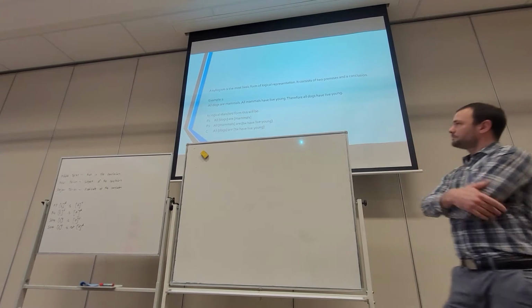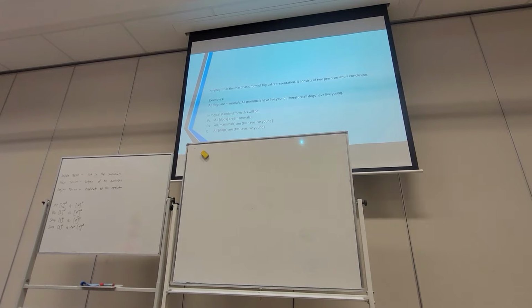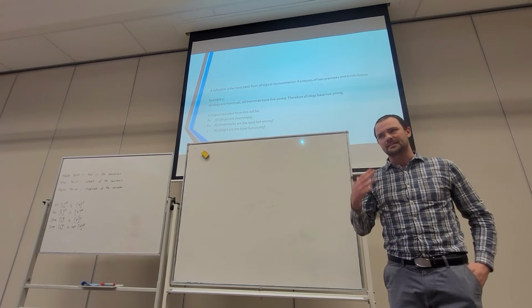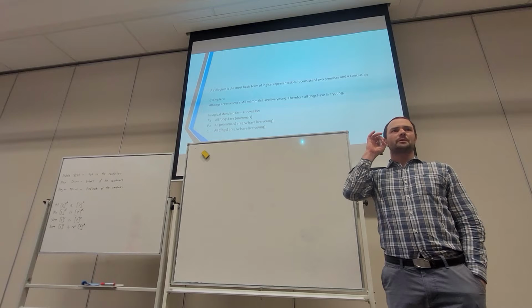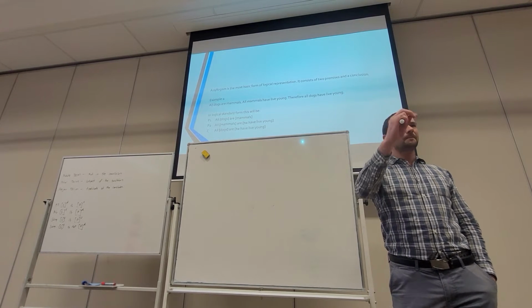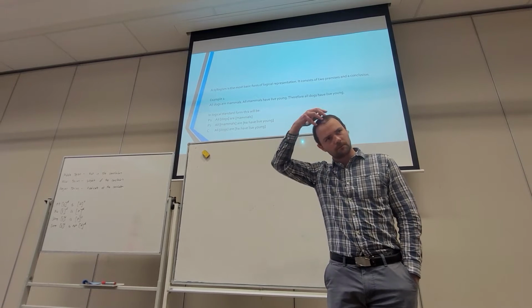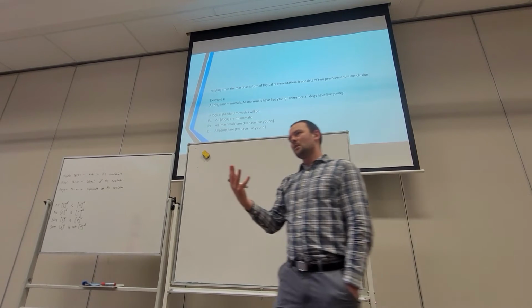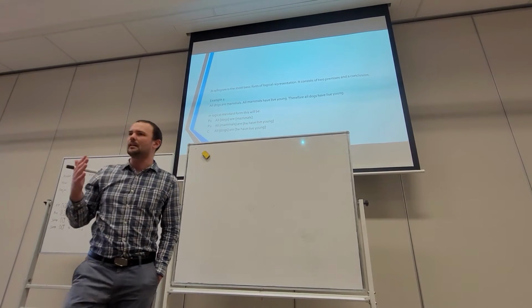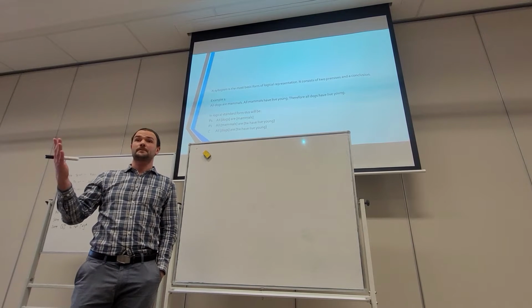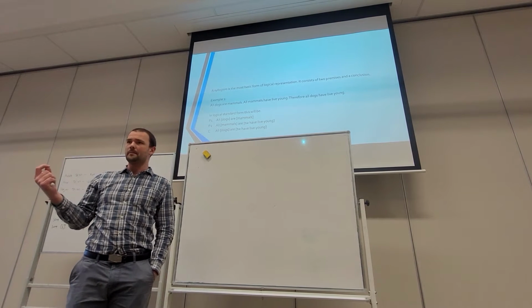So here's an example. All dogs are mammals. All mammals have live young, and therefore all dogs have live young. So we could have a good indication that this is a valid syllogism, and that's what we're trying to infer. We're saying it's valid if the premises flow to the conclusion. Does the conclusion flow from the premises? So one way we can see if it's valid is to draw some Venn diagrams. Okay, that's the easiest way.